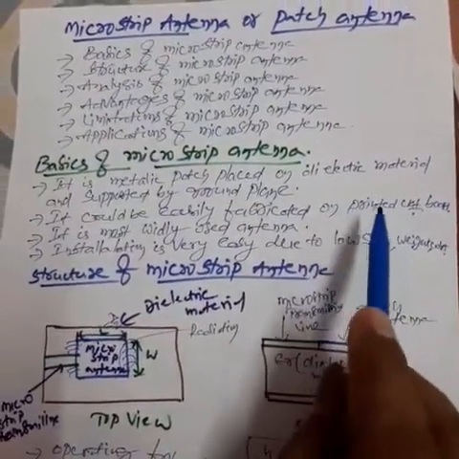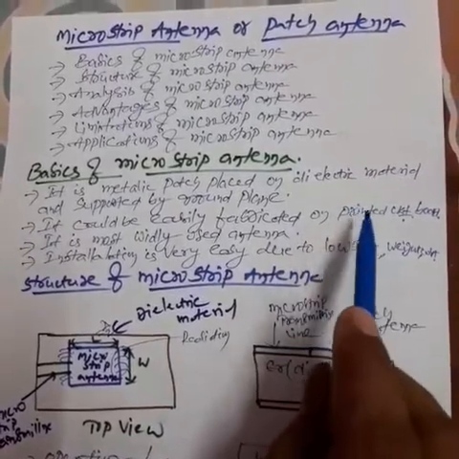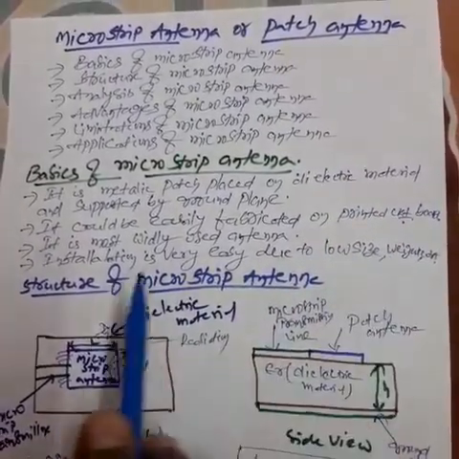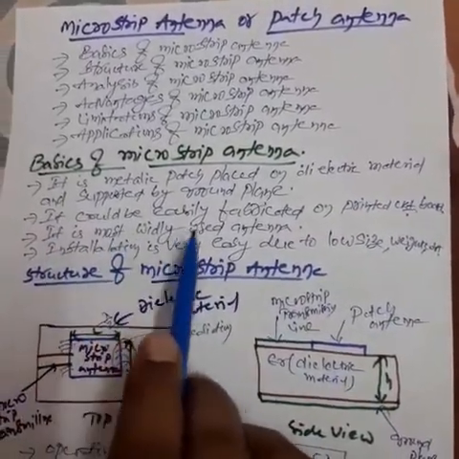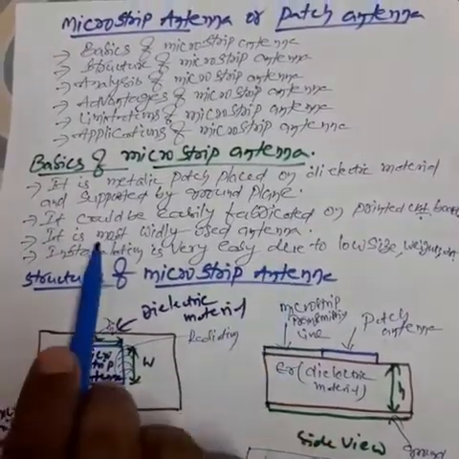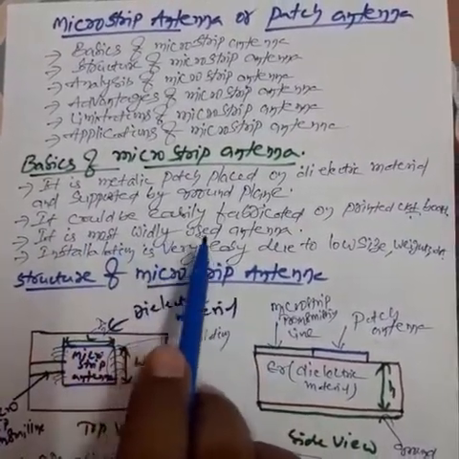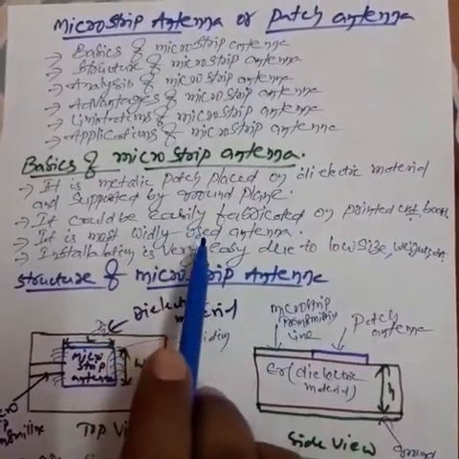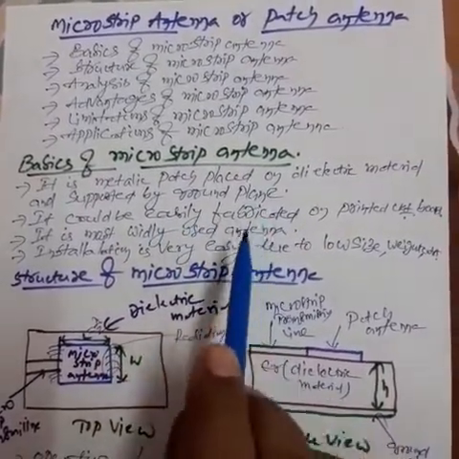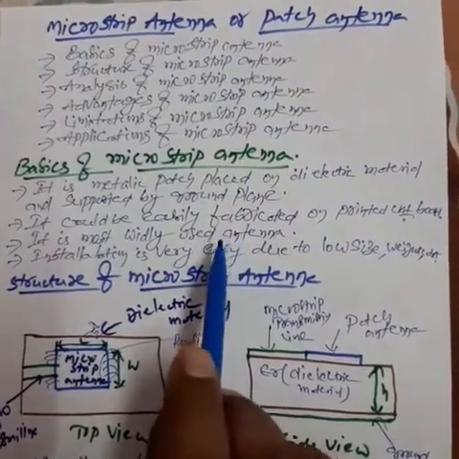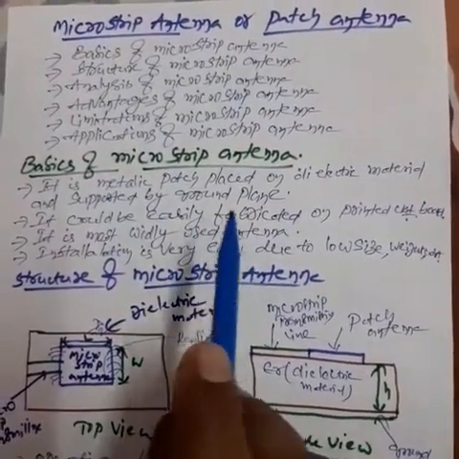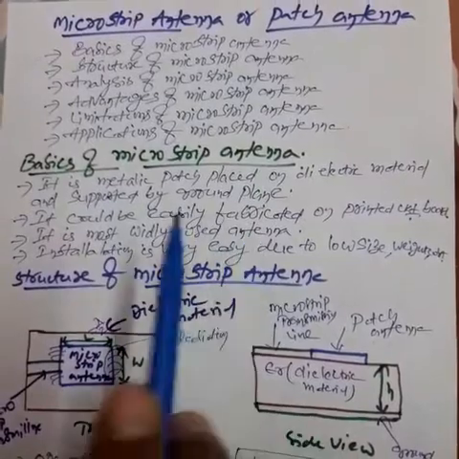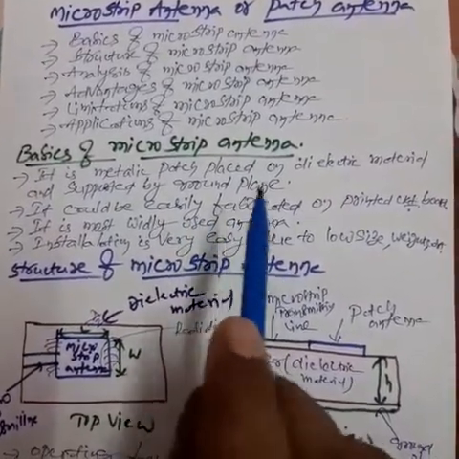PCB means printed circuit board. Next point, it is the most widely used antenna. Why? Because microstrip antennas are used in mobiles. That's why it is very popular and useful.